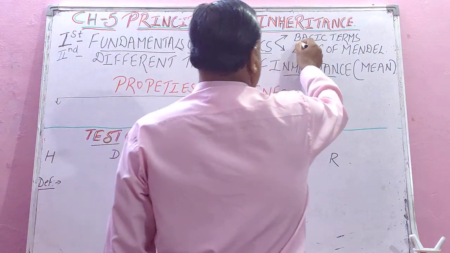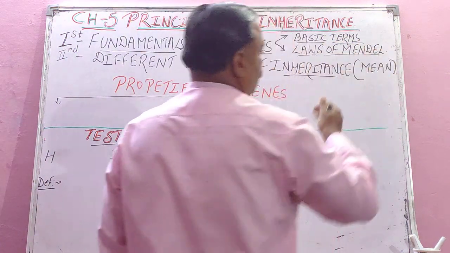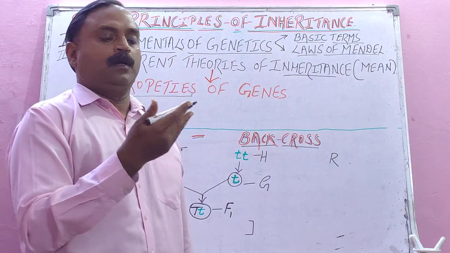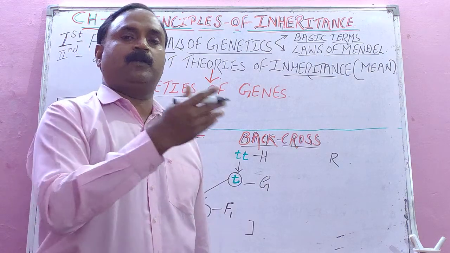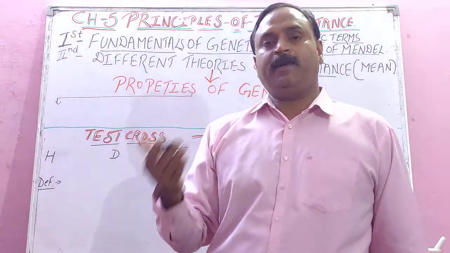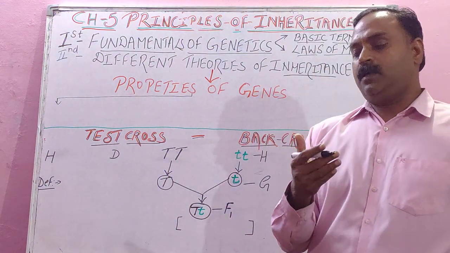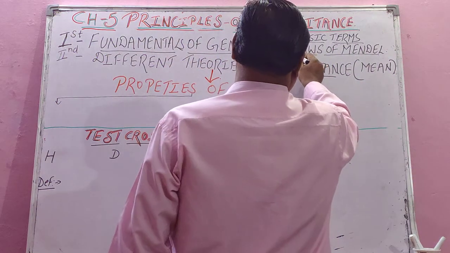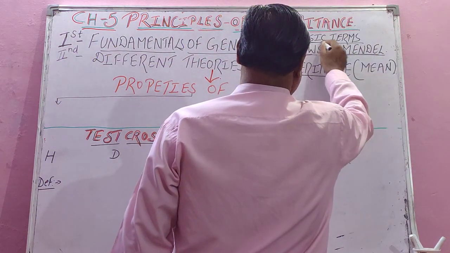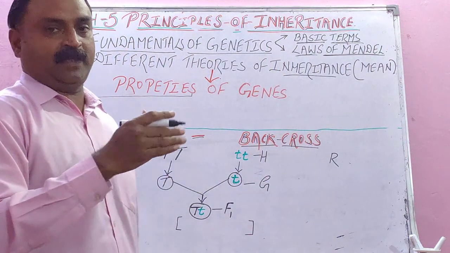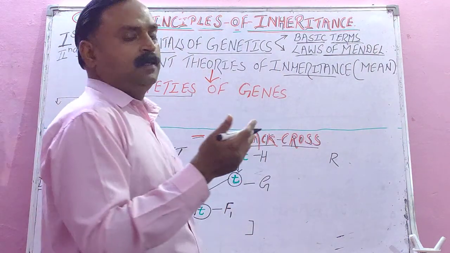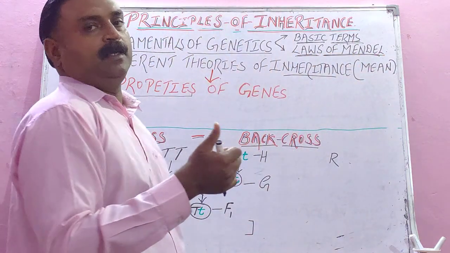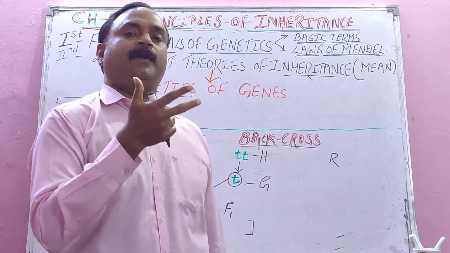It involves basic terms like definition of genes, genome, phenotype, genotype, homozygous condition, heterozygous condition, then monohybrid cross, dihybrid cross, variation, inheritance, and Mendel's laws, like the law of dominance, law of segregation, and law of independent assortment.